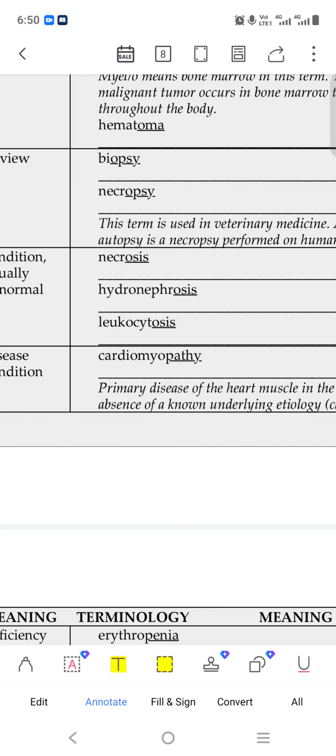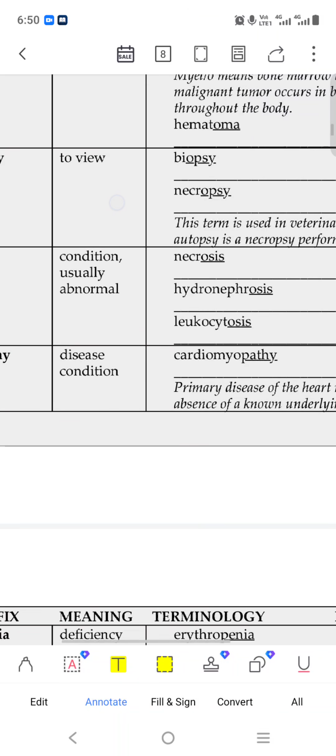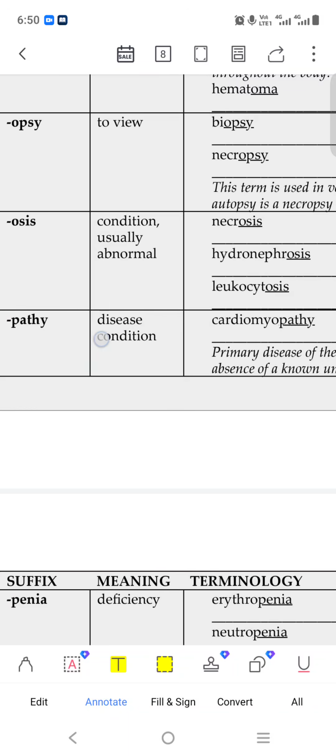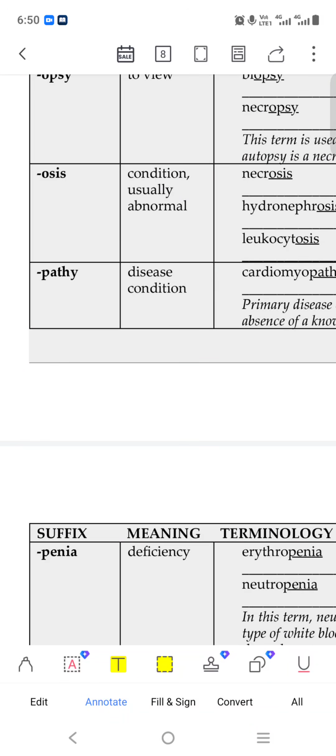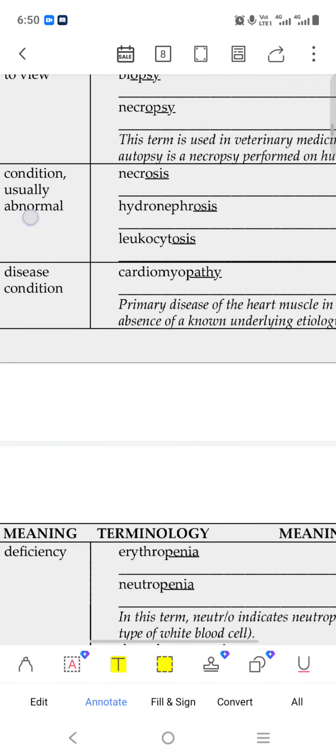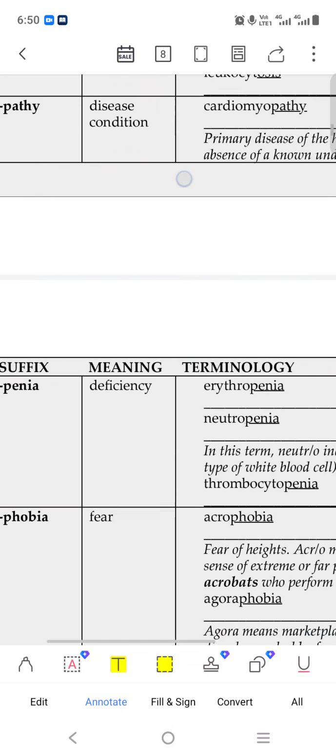Hydronephrosis, like hydro means accumulation of fluid in a kidney, in the abdomen kidney, and osis means the condition. So how much fluid has come into this kidney, that is the condition. Okay. Leukocytosis, a white blood cell abnormality condition. Pathy means disease condition. Cardiomyopathy, like myo means our muscles, the muscles of our heart. Okay, cardiac, heart. So you can say that is the condition.